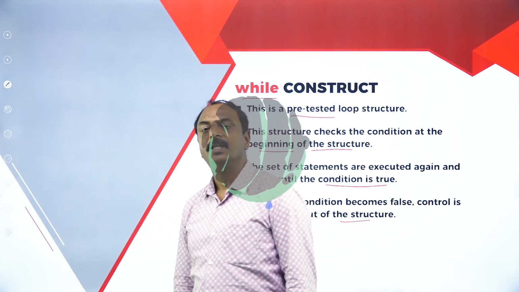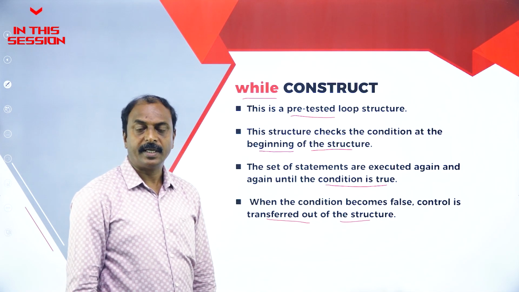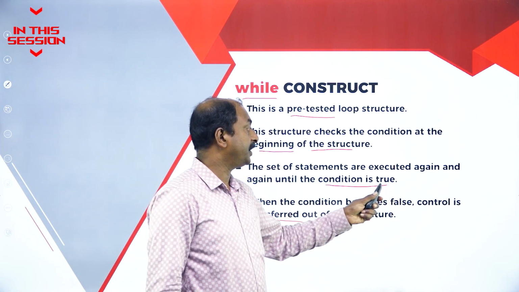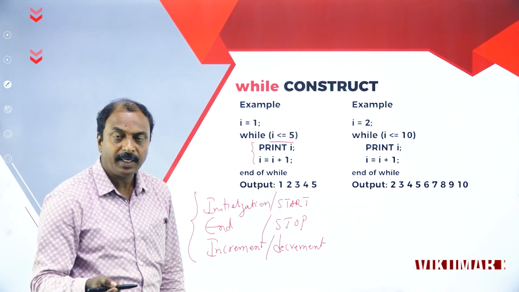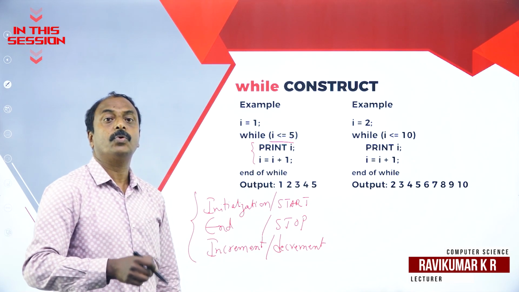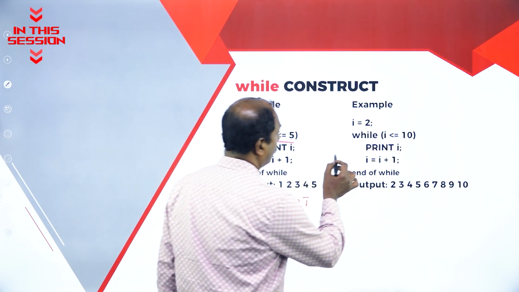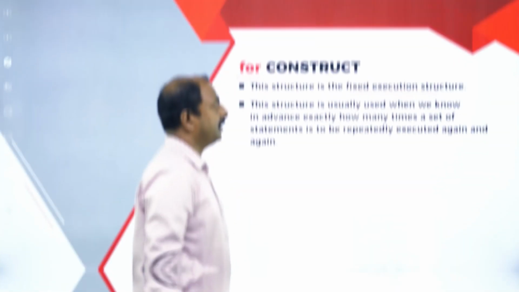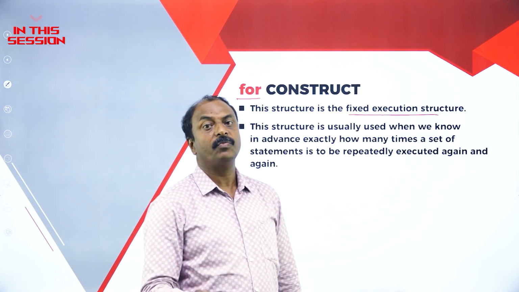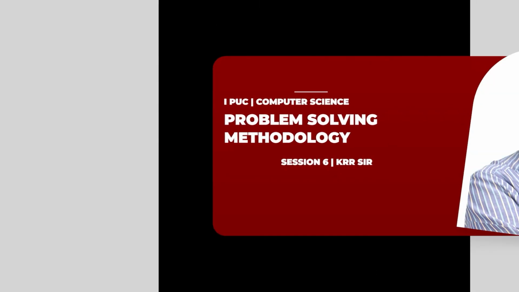While constructs are used to repeat certain statements again and again until some condition is satisfied or until the condition is true. If there is one statement, generally we don't use bracket. Suppose if there are more than one statement to be executed a repeated number of times, normally we use brackets. The meaning of fixed is the user must be knowing the exact number of repetition in the programming statement.